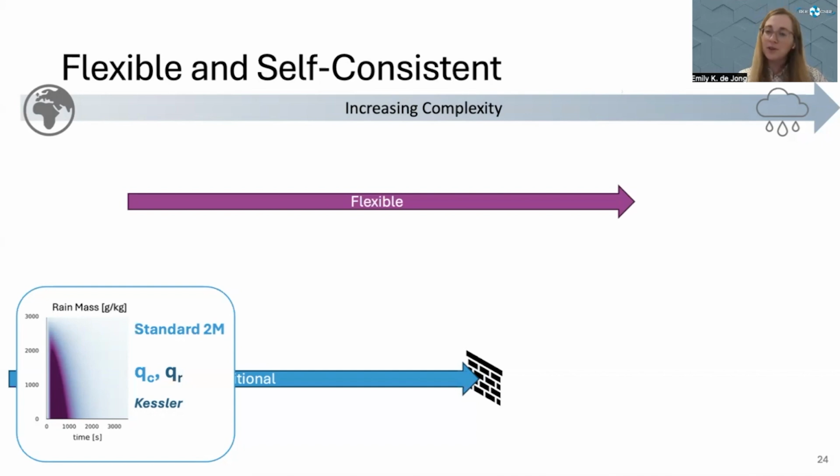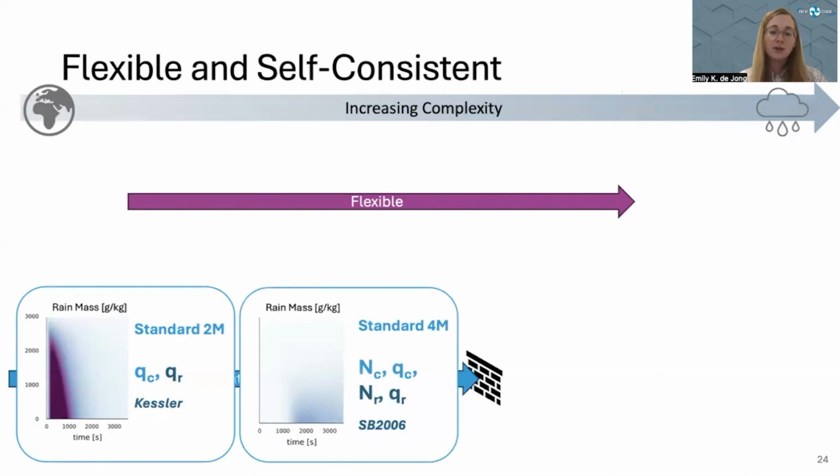Let's say we want to do better, though. We want to get a little bit more accurate, and so we choose to use 4 moments instead. We add the number concentration to each of these two categories, and we have to choose a new and different parameterization that can take these 4 moments as input. But as you see, our results are completely different. These methods are not necessarily self-consistent with one another. As you increase the complexity, you're not guaranteed to converge toward consistent results because of these conversion rates.